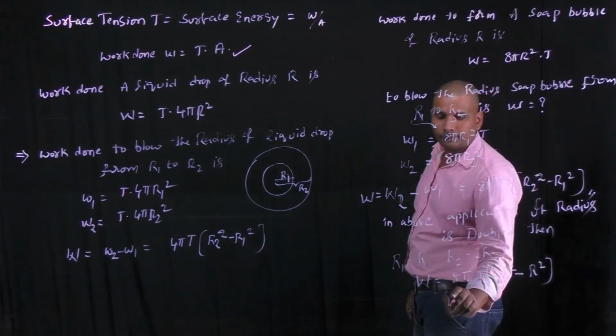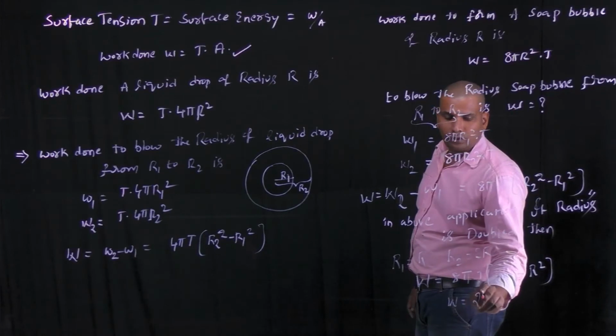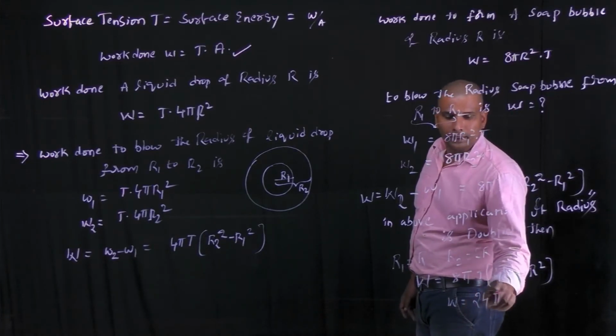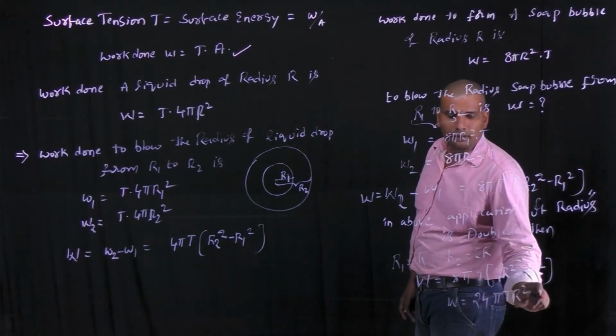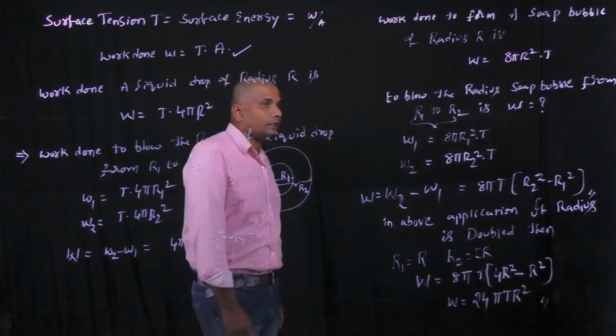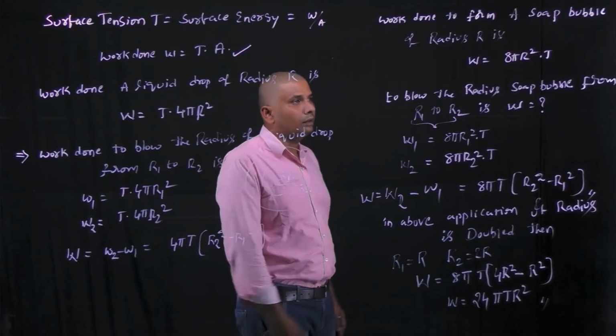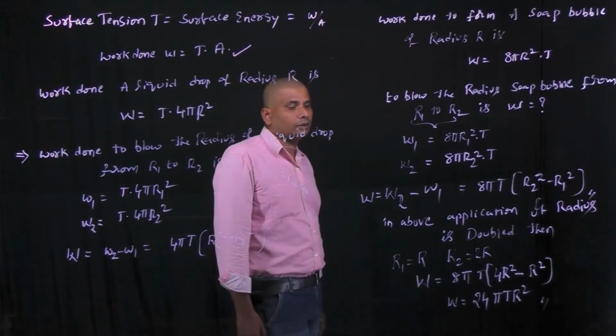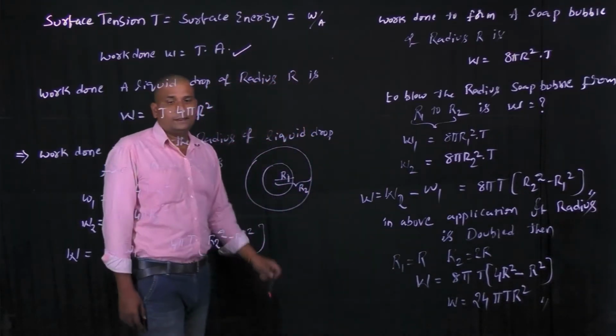It is 24 pi T r square. This is the work done to blow the radius of the soap bubble by 2 times. Okay.